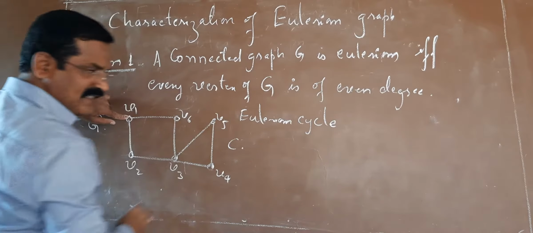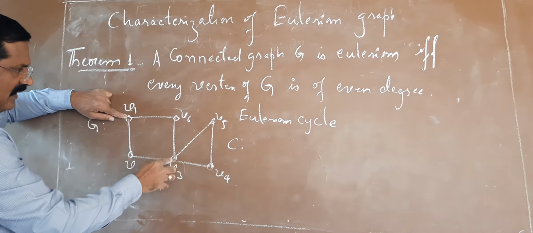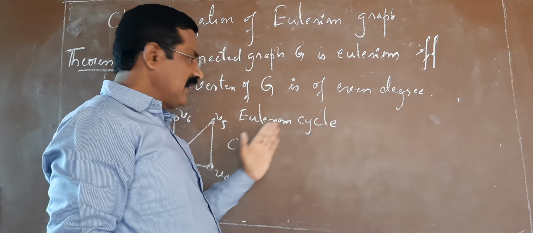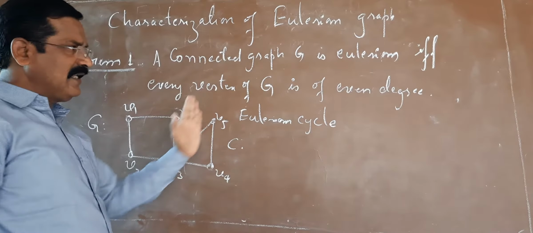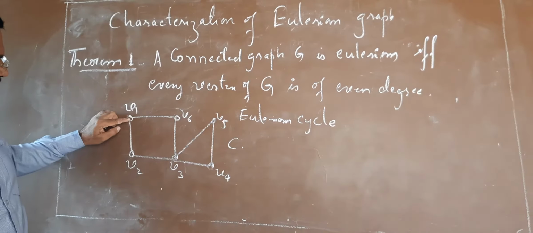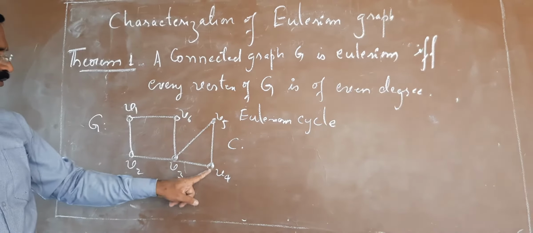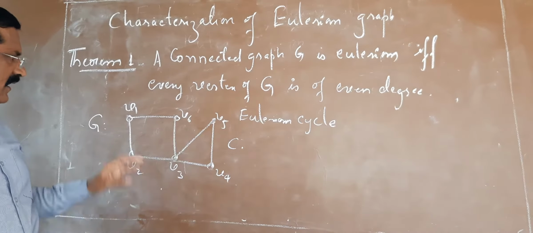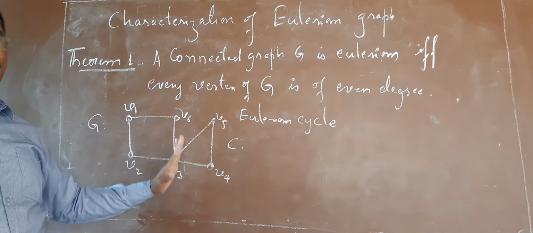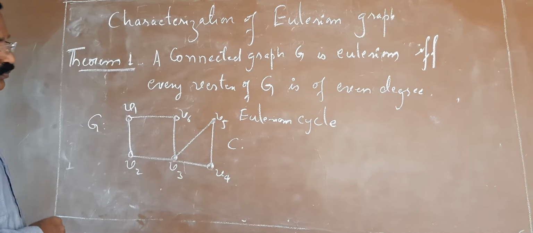What is a cycle? It is a closed trail containing all edges of the graph. So therefore, you can say it is an Eulerian graph because it contains an Eulerian cycle. That's why it is an Eulerian graph. Now, once it is an Eulerian graph, see the degree of every vertex: 2, 2, 4, 2, 2, 2. It implies degree of every vertex is either 2 or 4. In general, degree of every vertex is even. So therefore, this result holds for this graph. Now we try to prove this result.